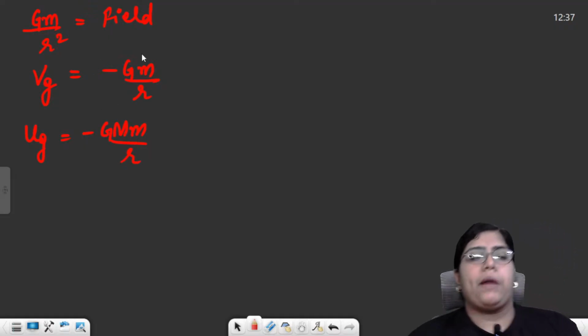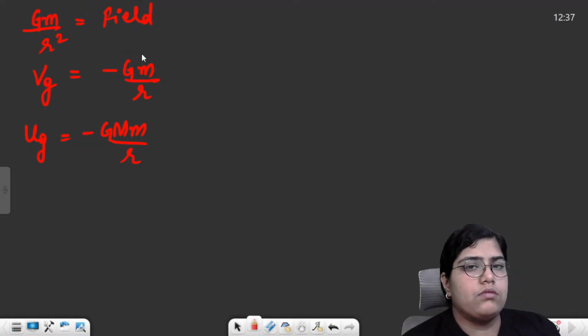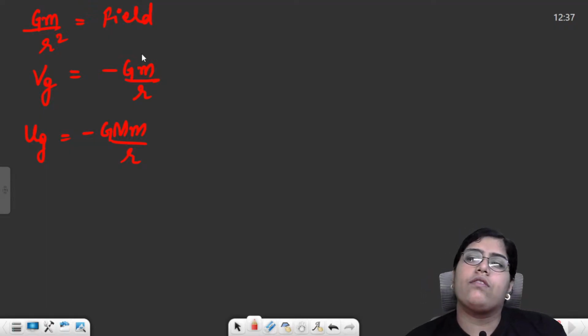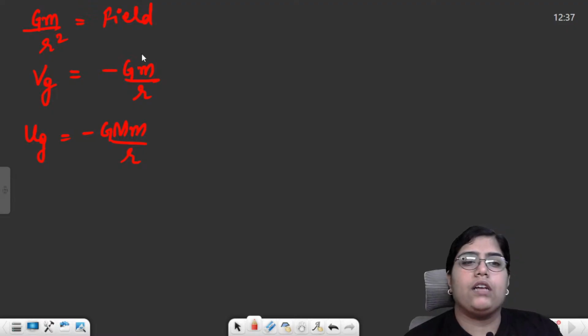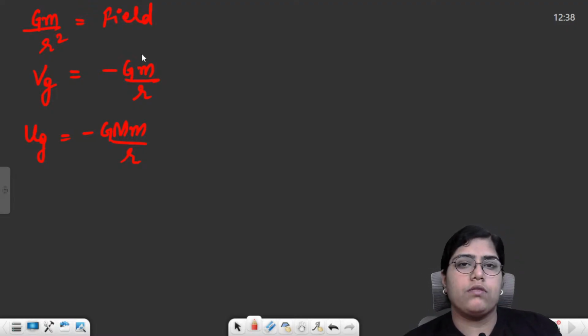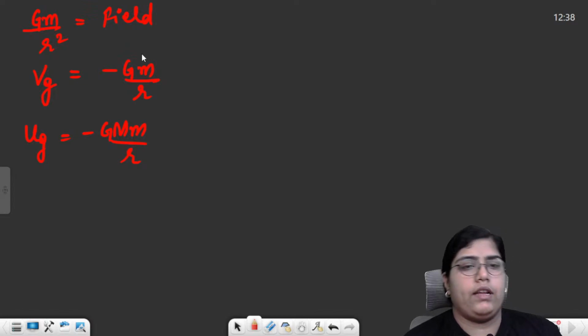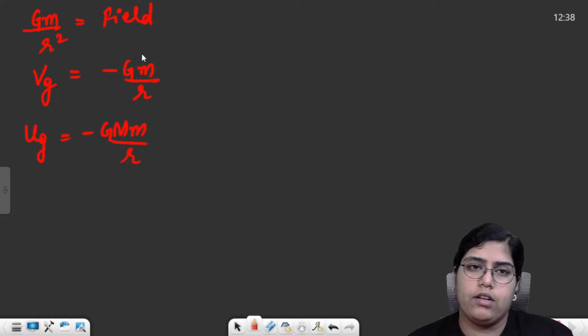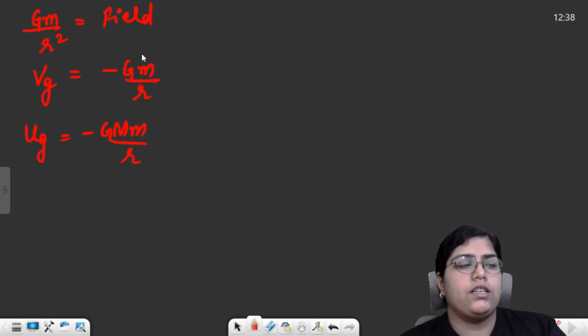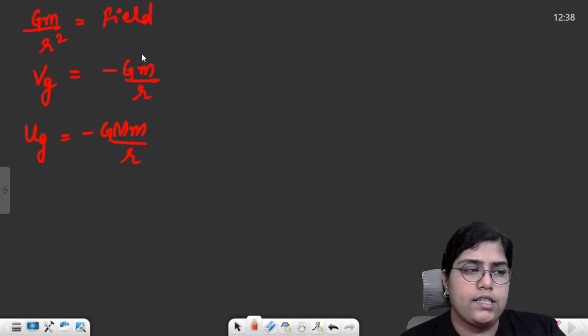Now, why is there a minus sign in all these formulas? As long as the energy is negative, your particle is bound to Earth. The maximum value can be zero, it can never be positive. As soon as the energy of any particle becomes zero, it will just escape the attractive force of Earth. It will be free to move in that particular case. So gravitational field, gravitational potential, and gravitational potential energy.